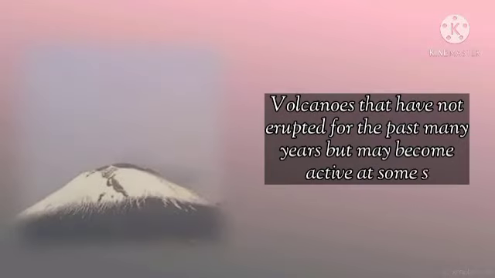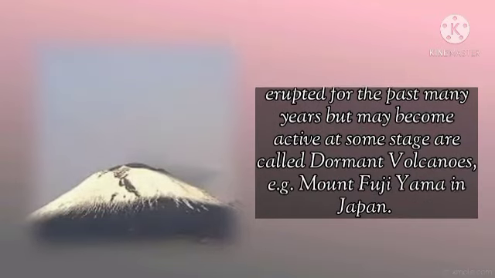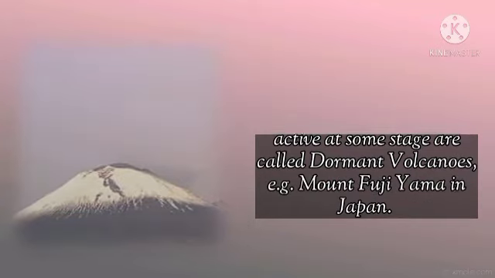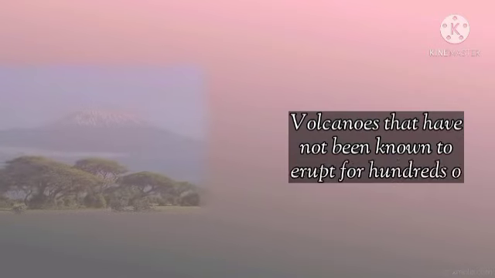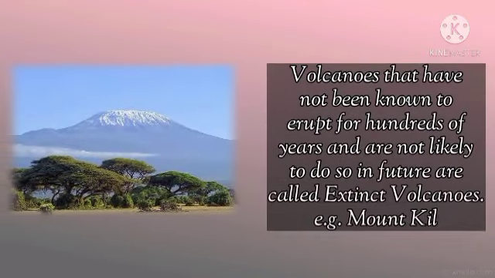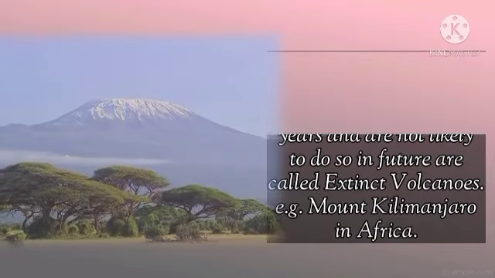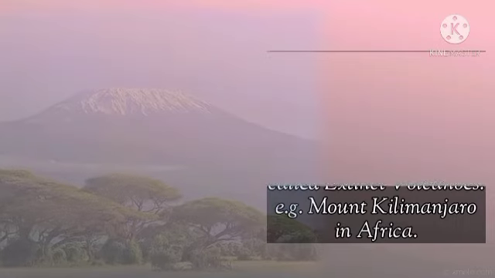Volcanoes that have not erupted for the past many years but may become active at some stage are called dormant volcanoes. For example, Mount Fujiyama in Japan. Volcanoes that are not known to have erupted for hundreds of years and are not likely to do so in future are called extinct volcanoes. For example, Mount Kilimanjaro in Africa.